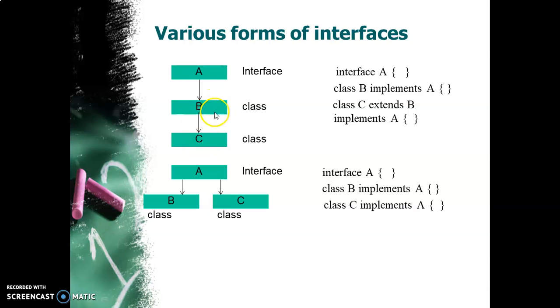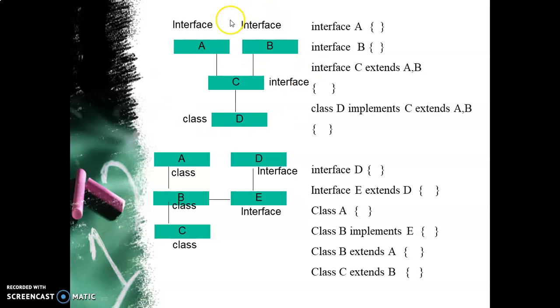So A is an interface, B and C are classes. So C extends B and B implements A. So interface A is defined, then class B implements interface A, and then class C extends B, which in turn implements A. So this is how it works. Similarly, A is an interface, B and C are classes. So interface A is defined individually, and class B implements A, class C implements A. So this is another form of interface.